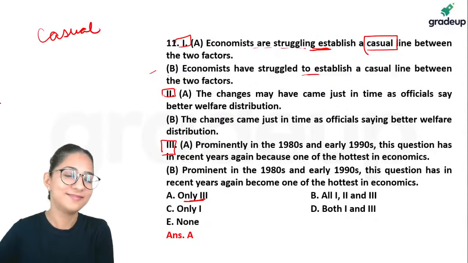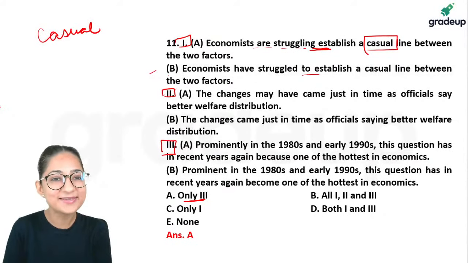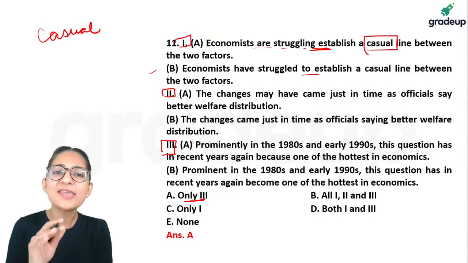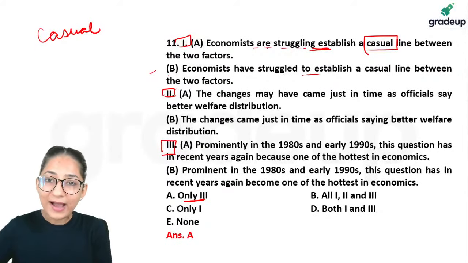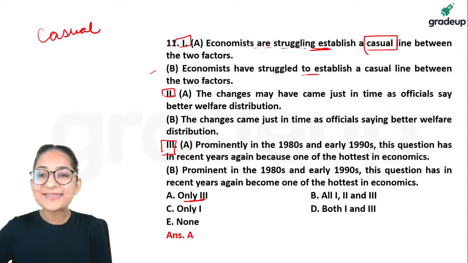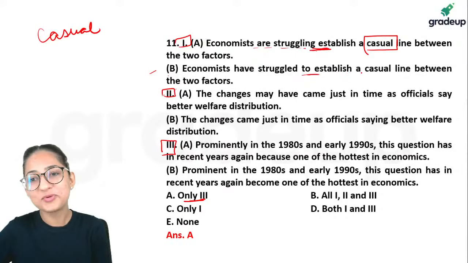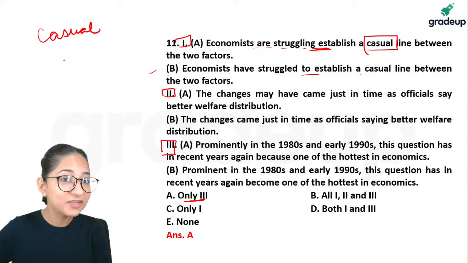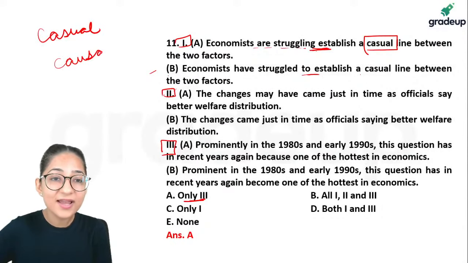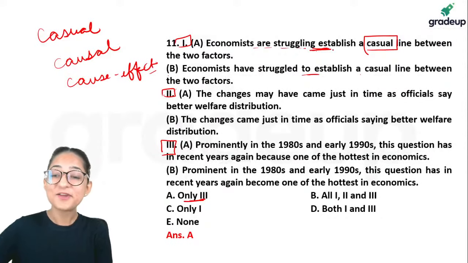Casual. So casual, what does casual mean? Casual is not serious. So if you're very casual in your work, you're not a serious student. You have a very casual approach to preparation, that means you're not serious. Here, are we talking about casual? It says economists are struggling to establish, or economists have struggled to establish, a casual line between two factors. No. What should be the word, guys? A causal line. Causal. Cause-effect relationship. Right? So it was a wrong word.